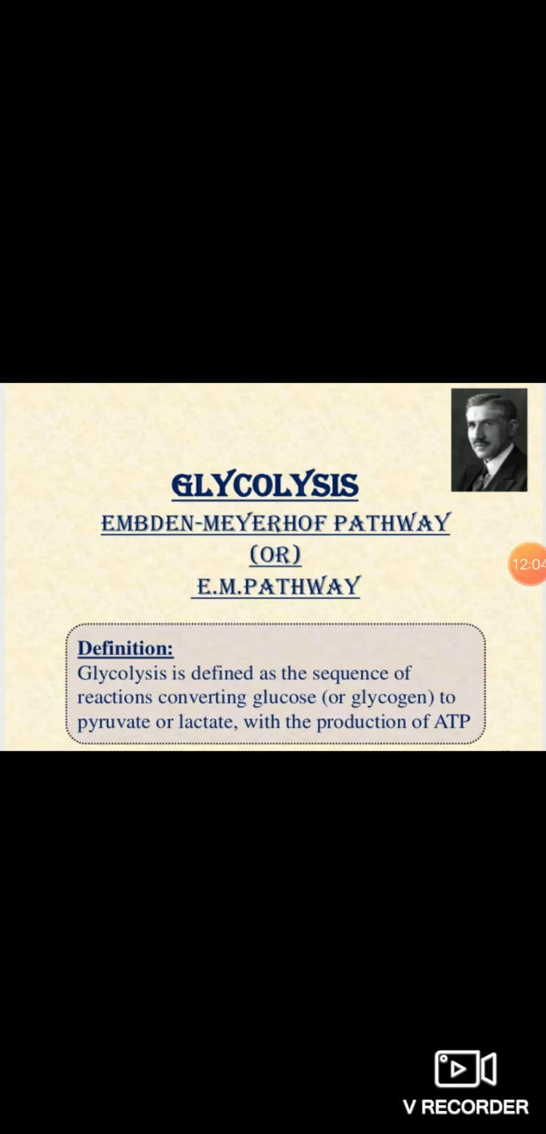So what is the very basic definition of glycolysis? Glycolysis is a sequence of reactions converting the glucose molecule to the pyruvate molecule with the production of ATP. With the production of ATP means what? In glycolysis there is a series of reactions, actually 10 steps, through which the glucose molecule is converted to the pyruvate molecule, and a total of 2 ATP molecules are produced in this glycolysis pathway.